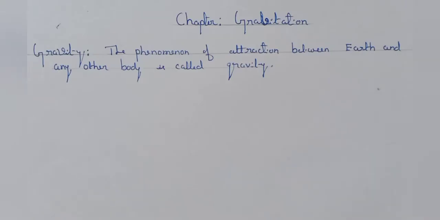In the previous class, we have learnt about gravitation. Gravitation means the phenomenon of attraction between any two bodies in the universe. If one of the attracting bodies is Earth, then the gravitation is called gravity. So, we can define gravity as the phenomenon of attraction between the Earth and any other body. And the gravitational force exerted by the Earth on the body is called the force of gravity.